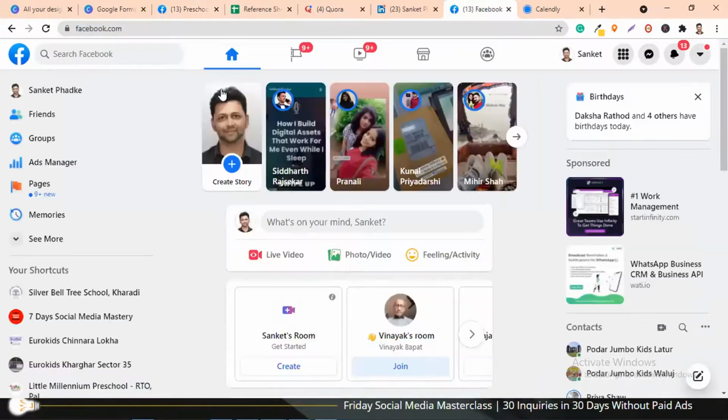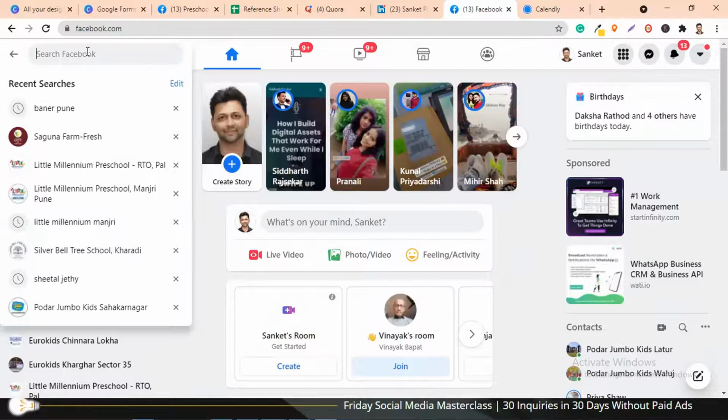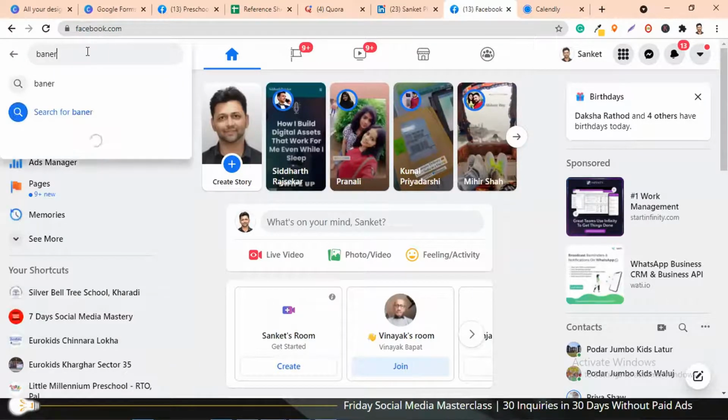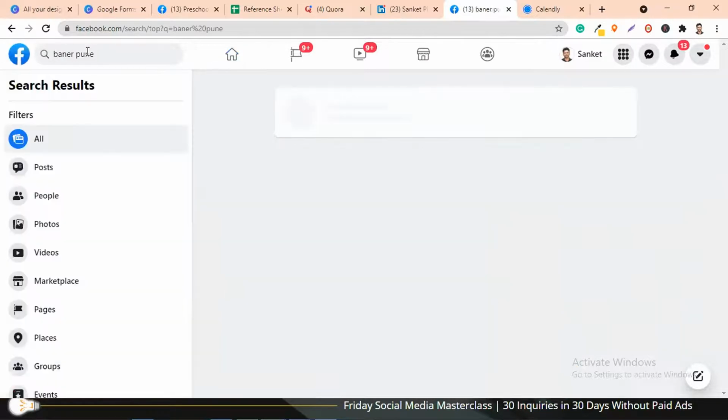Yeah. So now what I've done is I've gone to my Facebook account. Okay, not the page. I have gone to my personal Facebook account, and let's say we are doing this for a preschool in Pune, in say Baner area. So I'm going to just search in this Facebook search. What I'm going to search is Baner, Pune. Okay, that's it. Just the name of the location and the city.